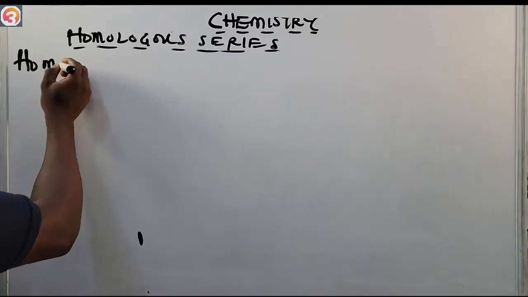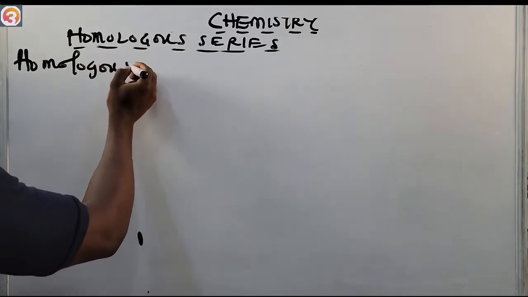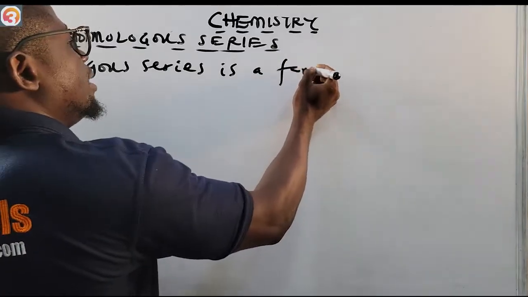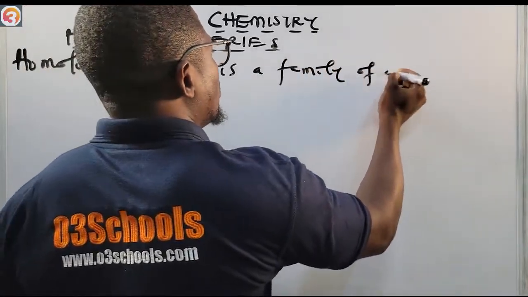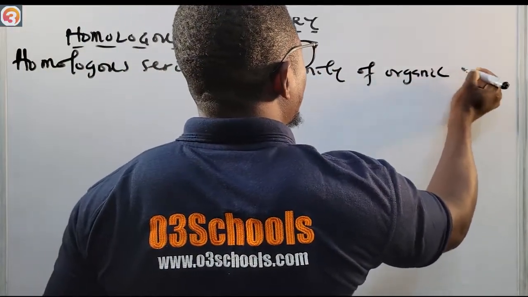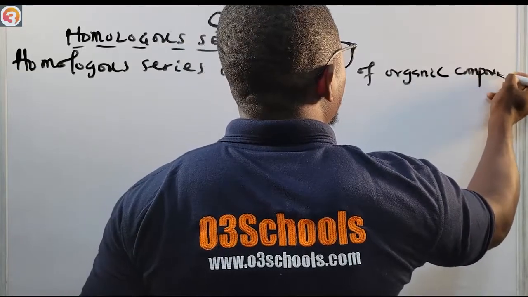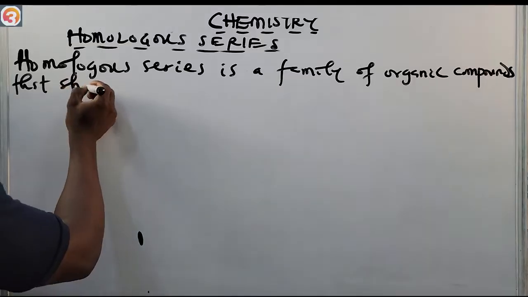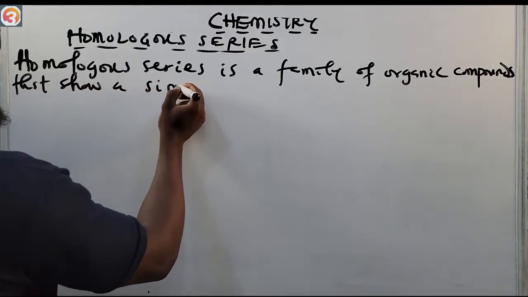Homologous series is a family of organic compounds, okay, that show a similarity.